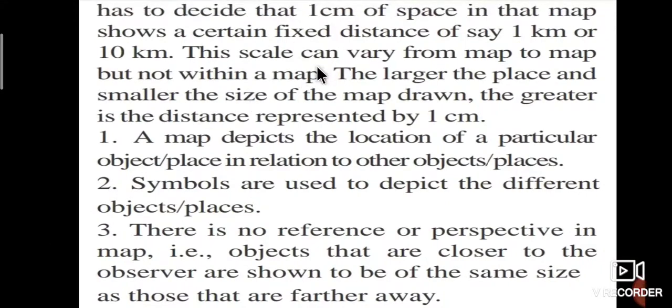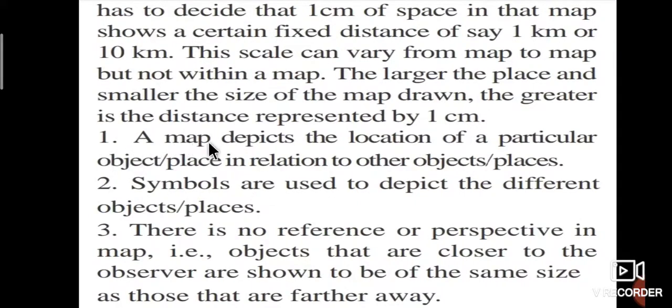This scale can vary from map to map but not within a map. The larger the place and the smaller the size of the map drawn, the greater is the distance represented by 1 centimeter.